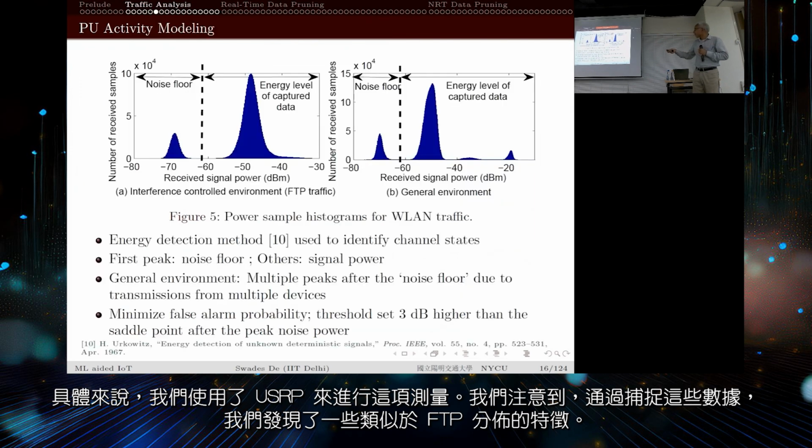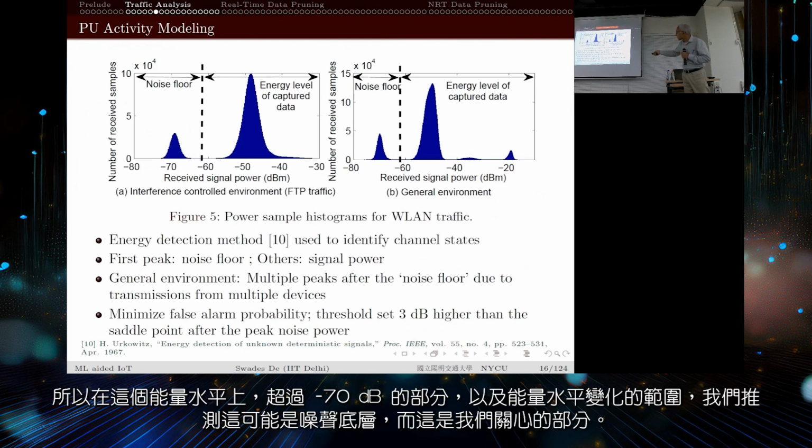Capturing with this energy detection method, the first thing that we notice is that we have some kind of distribution here. The energy level is about -70, and varies somewhere here.